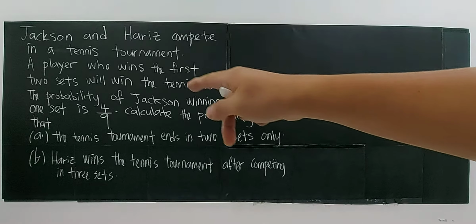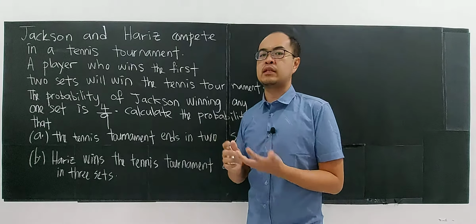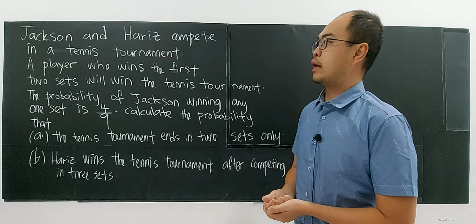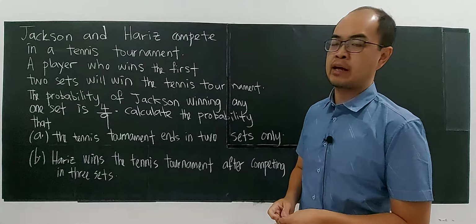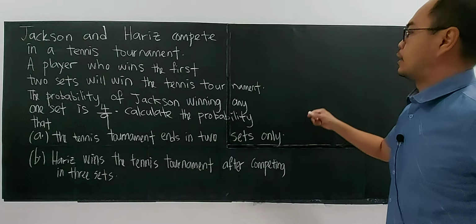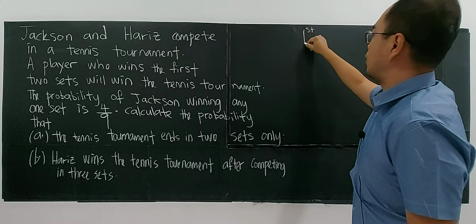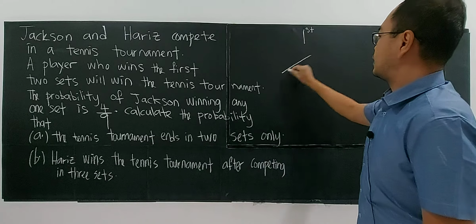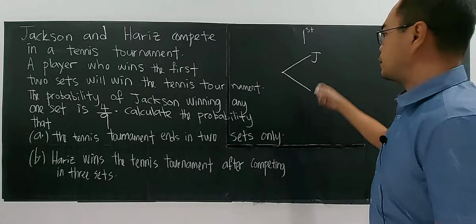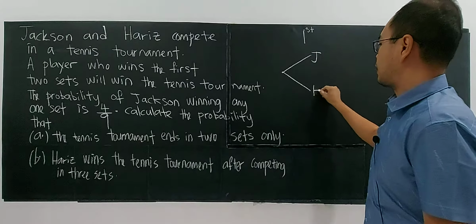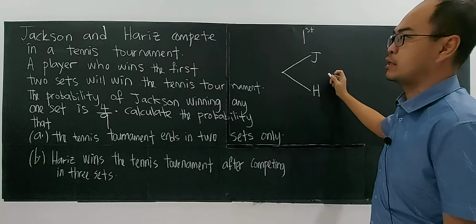So what's the meaning here? This situation needs us to use a certain type of method in probability. And I would suggest that you use the tree diagram, right? Tree diagram is very helpful here. For the first set, Jackson may win or Harris may win. If Jackson does not win, it means Harris wins, because only two of them compete in the tournament.